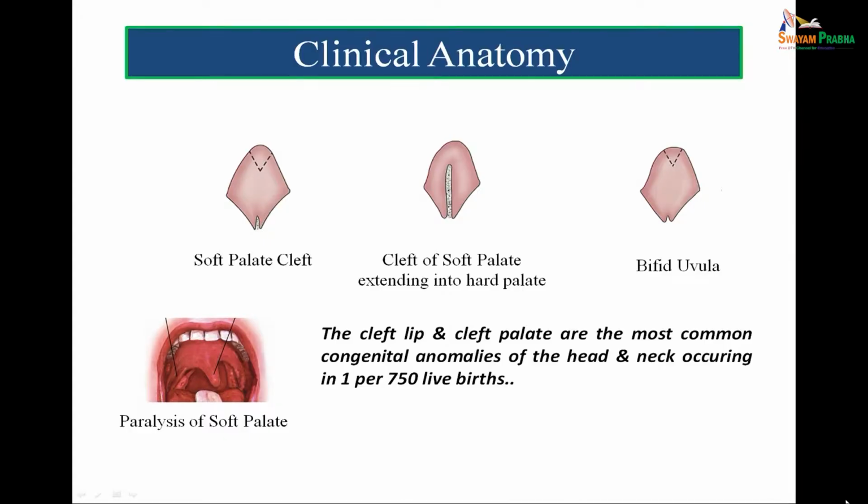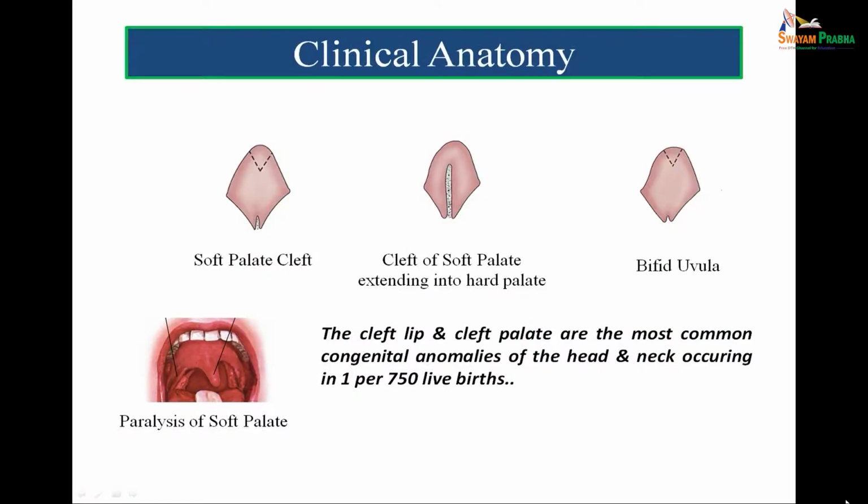For example, in a 7th nerve lesion, when a person smiles, the angle of the mouth is deviated towards the normal side, and for the 10th nerve damage, when the person opens the mouth, as you see in the figure, the soft palate will be deviated towards the normal side. So for 10th nerve lesion and 7th nerve lesion, the deviations will be towards the normal side. 10 plus 7 is equal to 12 plus 5.